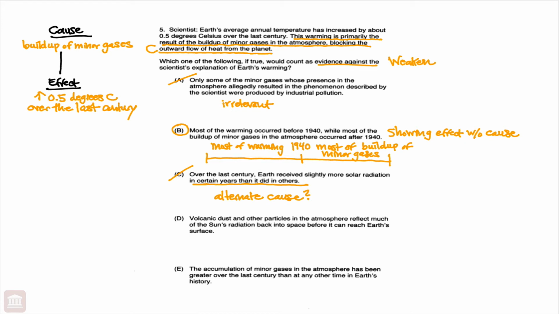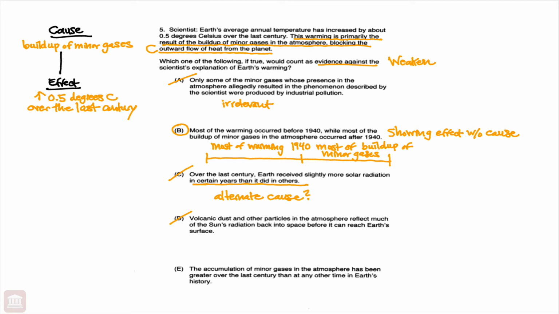And if it said over the last century, Earth received slightly more solar radiation than it did in the previous century, that would be an alternate cause, and it would have been the correct answer. Checking D, volcanic dust and other particles in the atmosphere reflect much of the sun's radiation back into space before it can reach Earth's surface. Okay, great. So what? That does nothing to our argument here. So D would be out.